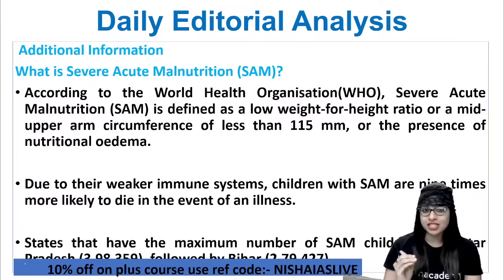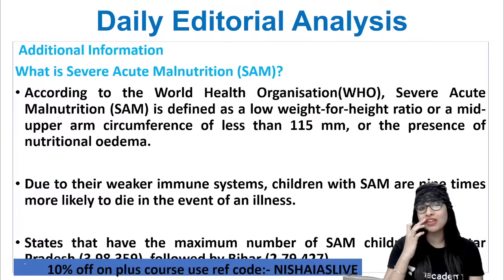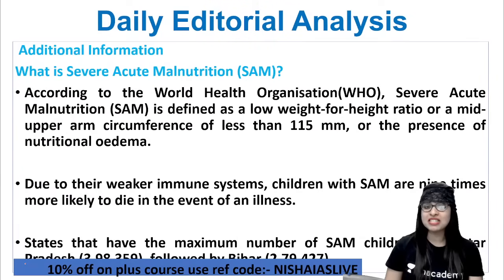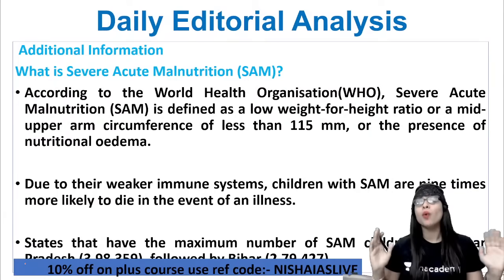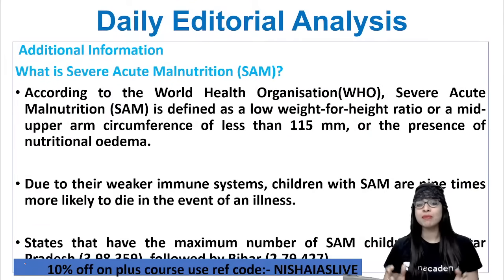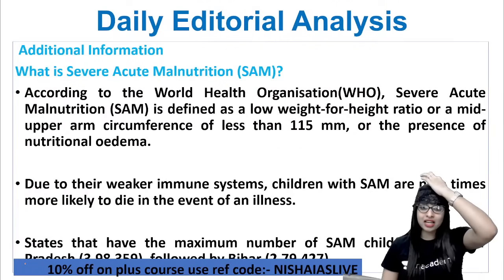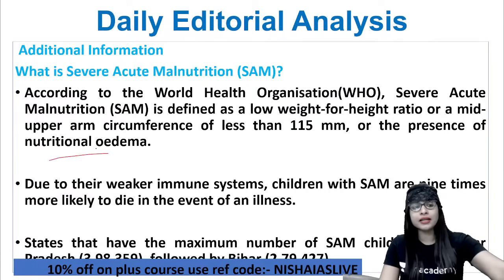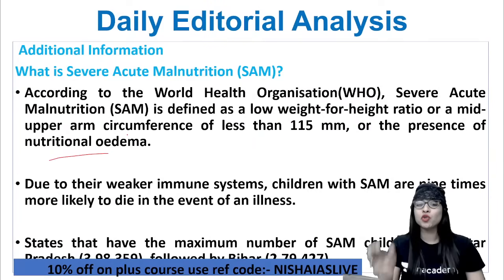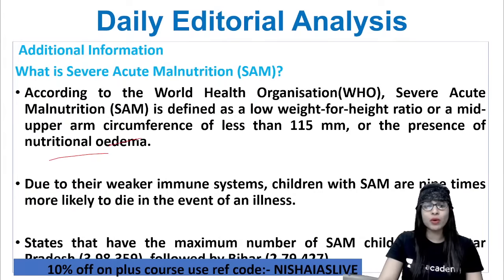Okay, some factual data. You tell me which states could have the maximum number of severe acute malnutrition cases. People will say Bihar, and people will say Rajasthan and all. It is not so. The biggest state, Uttar Pradesh, is the number 1 state for having the maximum number of severe acute malnutrition children, followed by Bihar. Around 3 lakh in UP, and around 2,70,000 in Bihar. That is to be considered. Clear? Because we never expect UP to come first. We think Bihar, we think Jharkhand, Rajasthan, like that. But it's UP that ranks number 1, guys.